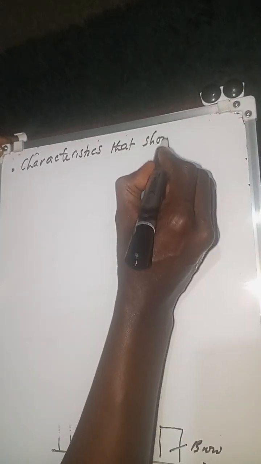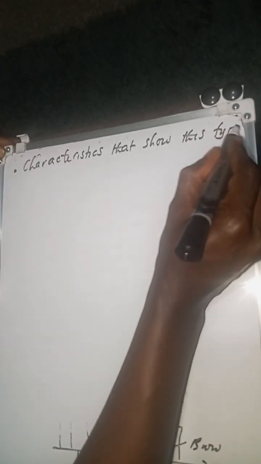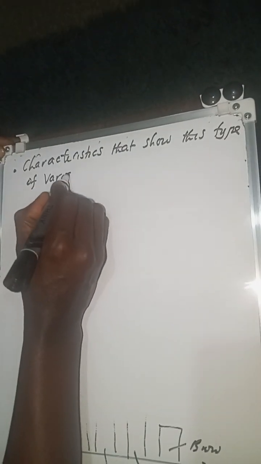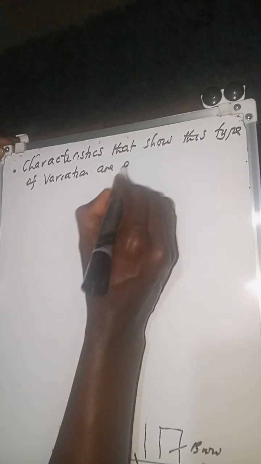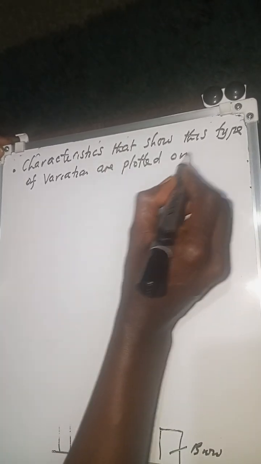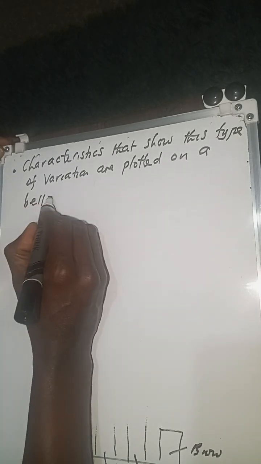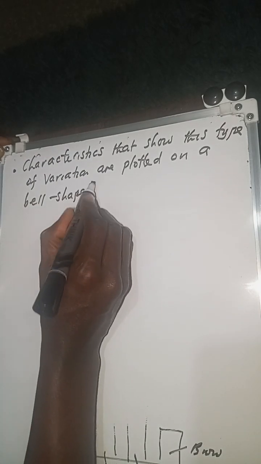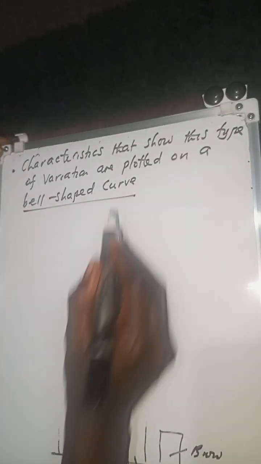Now again, we can simply say that characteristics that show this type of variation are normally plotted on a bell-shaped curve. So we can talk about a bell-shaped curve.